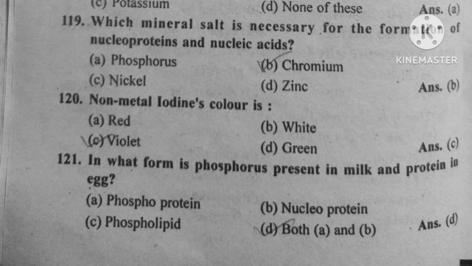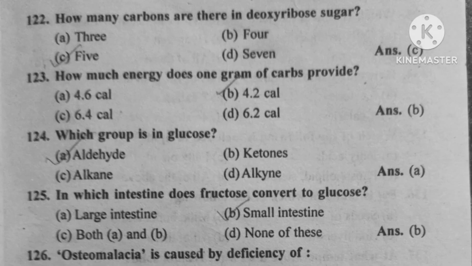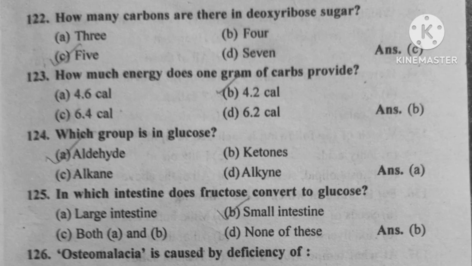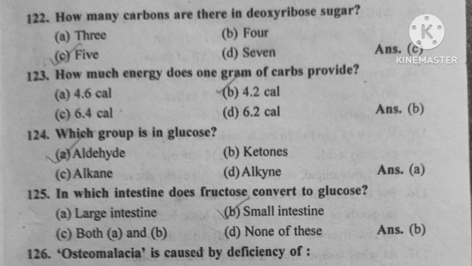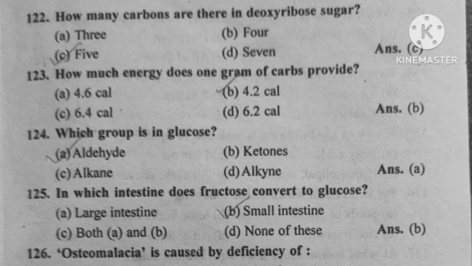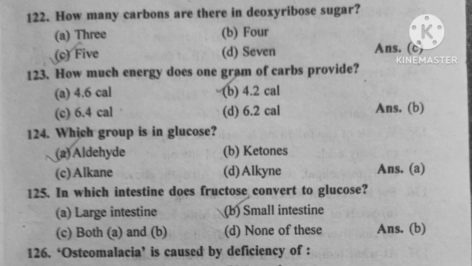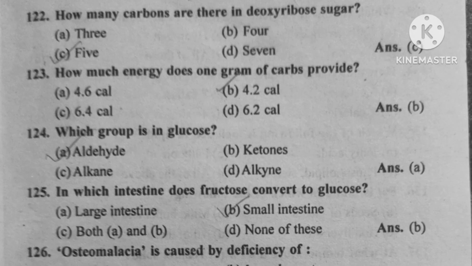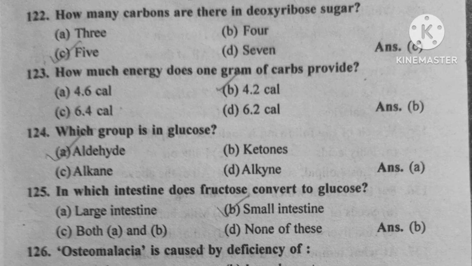Question number 120. Non-metal iodine color is option C, violet. Question number 121. In what form is phosphorus present in milk, protein and in egg? Option D, both A and B, phosphoprotein and nucleoprotein. Question number 122. How many carbons are there in deoxyribose sugar? Option C, 5. Question number 123. How much energy does 1 gram of carbs provide? Option B, 4.2 calorie. Question number 124. Which group is in glucose? Option A, aldehyde.